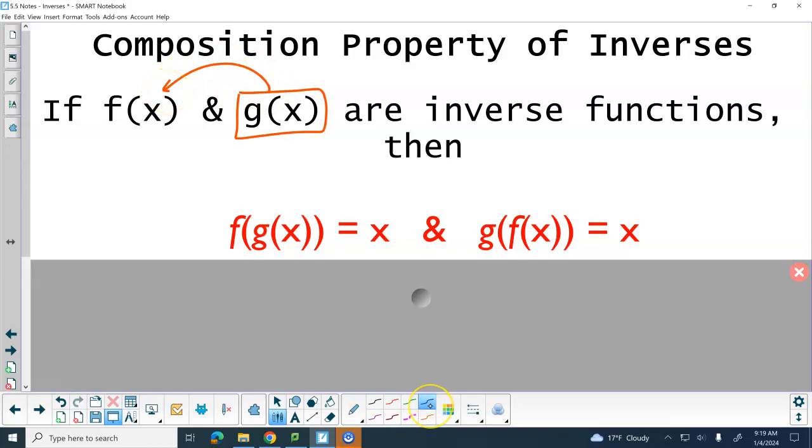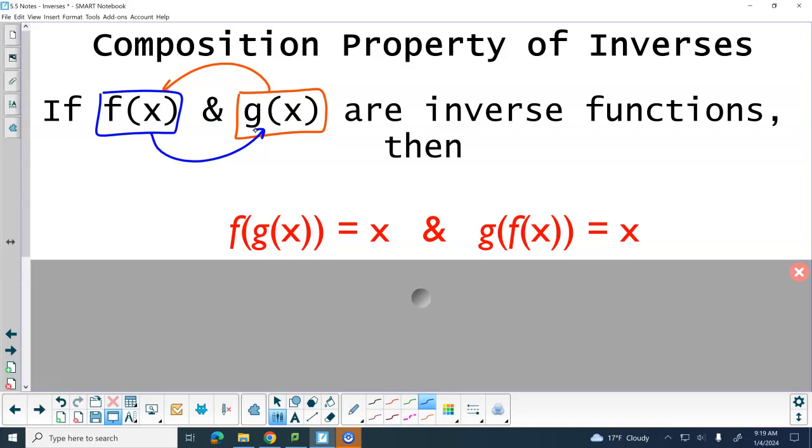Then you need to take this function and put it into that function. And when you do all of your simplifications, you should just have x at the end. If you have anything else, they are not inverses.